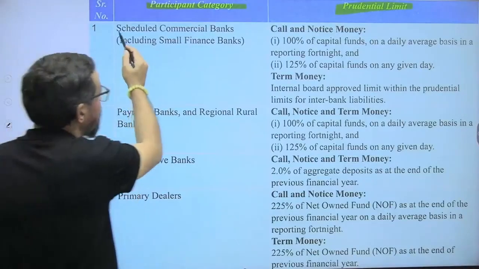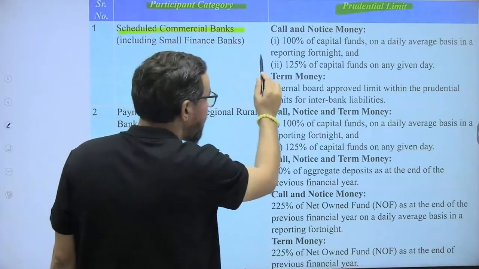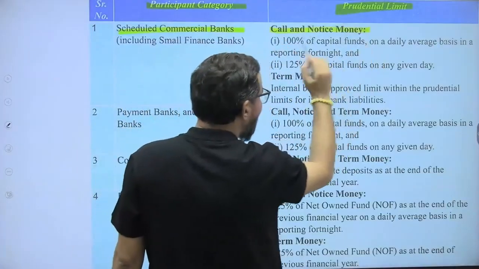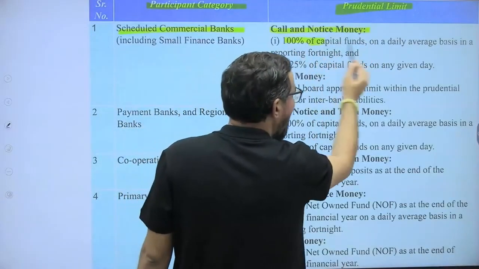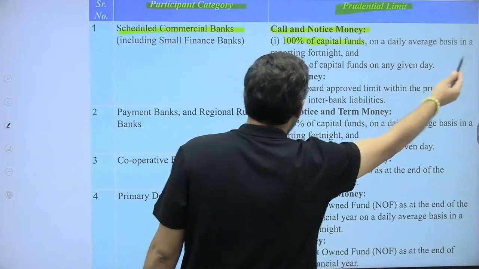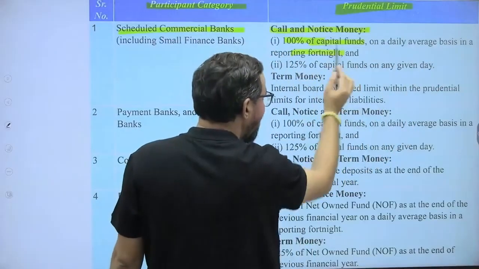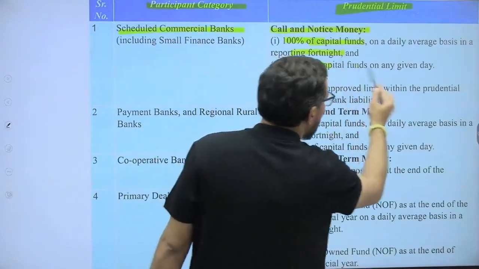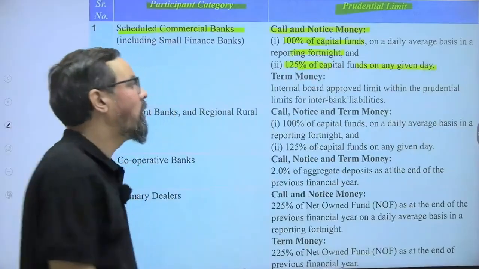Like scheduled commercial banks excluding small finance banks, they can take call and notice money up to 100% of their capital funds on daily average basis for the reporting fortnight and 125% of capital funds on any given day. Okay?